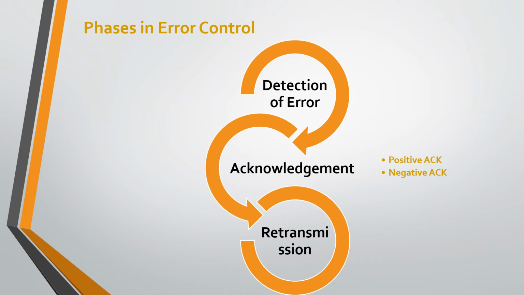Third phase is retransmission. Here the sender maintains a clock and sets a timeout period. If an acknowledgement of a data frame previously transmitted does not arrive before timeout, or a negative acknowledgement is received, then the sender retransmits the same frame.